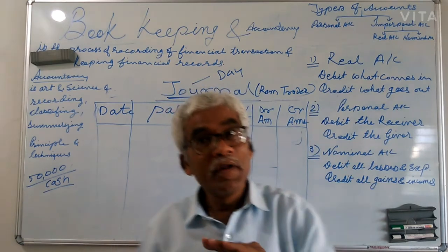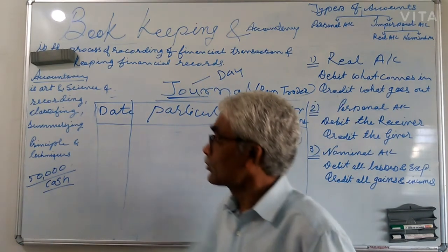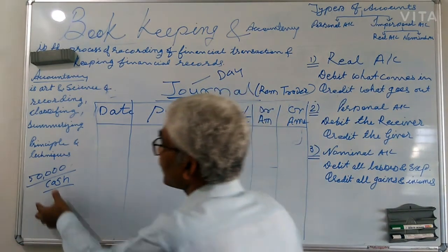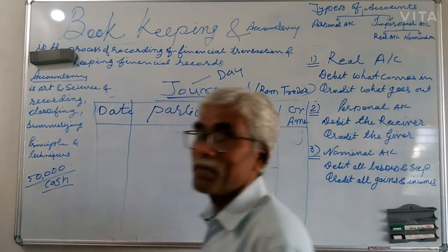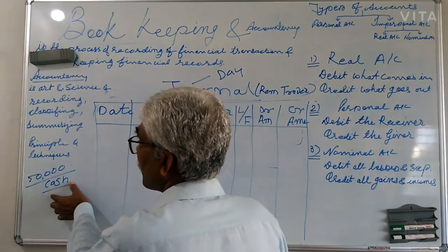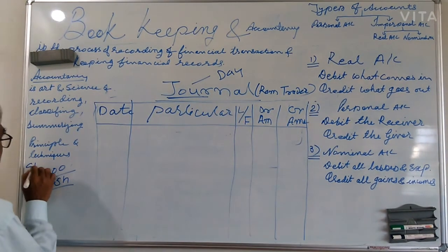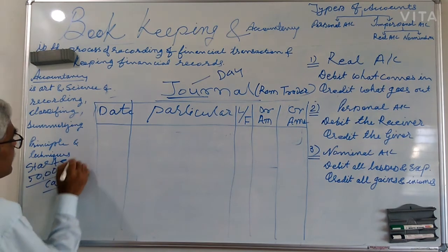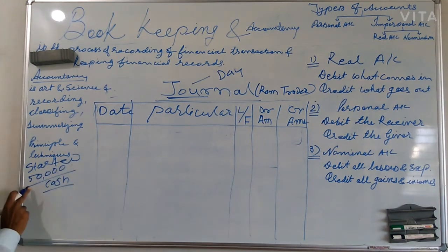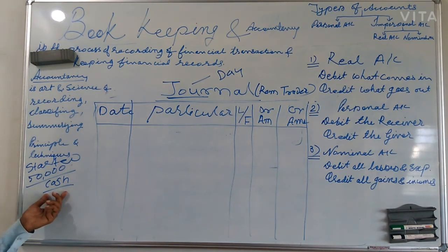So my request to you, raise a question to that transaction: what comes in your business? I said business started. Business started by investing 50,000 in the form of cash. So cash is an asset.